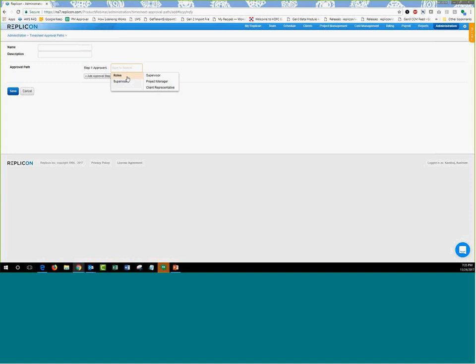Here I can specify any of these roles on step 1, and whoever is my supervisor in my user profile, or whoever is the project manager of the project that I have added into my timesheet, or whoever is the client representative at the client side for the client that I've chosen on my timesheet, either of these roles will be picked up directly and the timesheet will go over to them for approval.